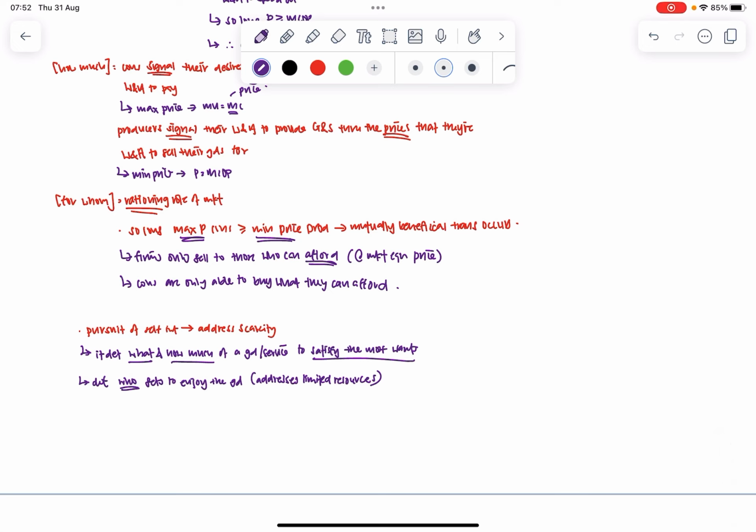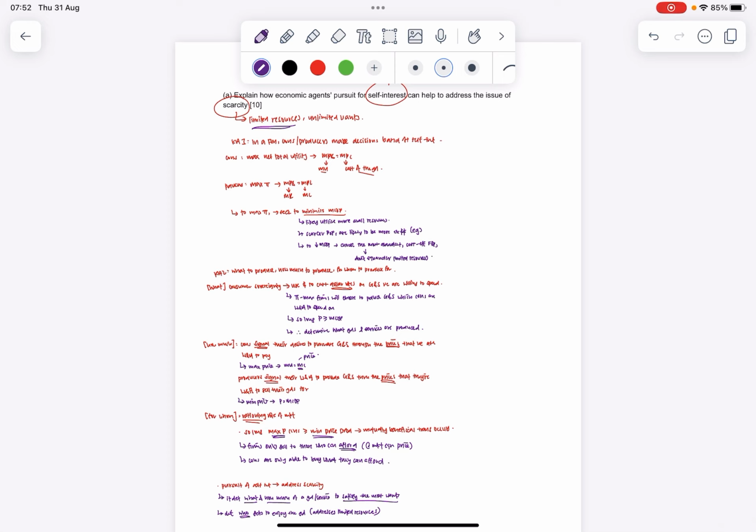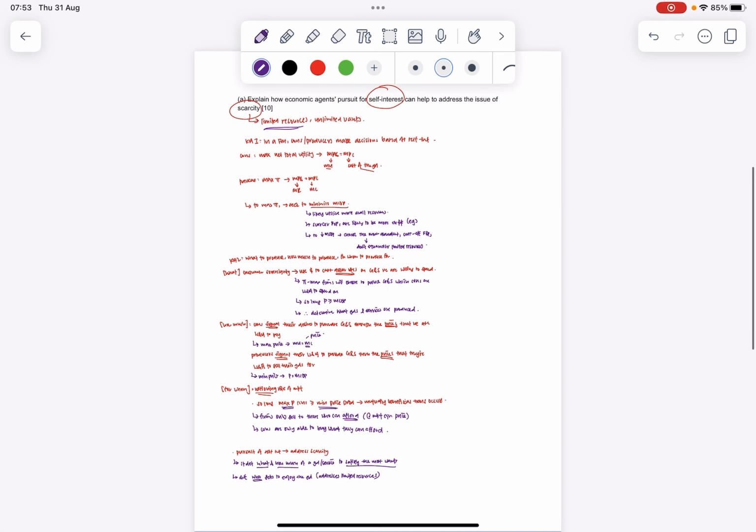So due to this pursuit of self-interest, when consumers and producers work together, they can address the issue of scarcity to some extent by determining what resources we utilize and how we utilize our limited resources to satisfy the most number of wants. It is a central problem of economics in the sense that it will never be fully addressed. There will never be a situation where we have unlimited resources and limited wants. So how do we mitigate, or resolve, the issue as much as we can? So this will be the full answer to it.